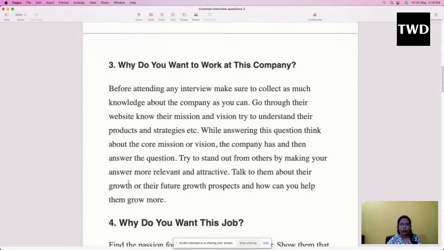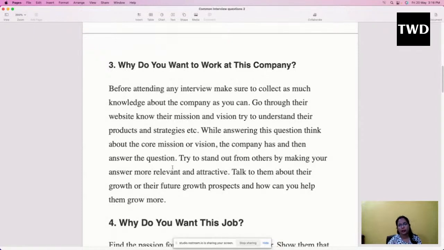Go through their website, know their mission and vision, and try to understand their products and strategies. While answering these questions, think about the core mission or vision the company has, and then answer. Whatever their core mission and vision is, take that point into your answer.